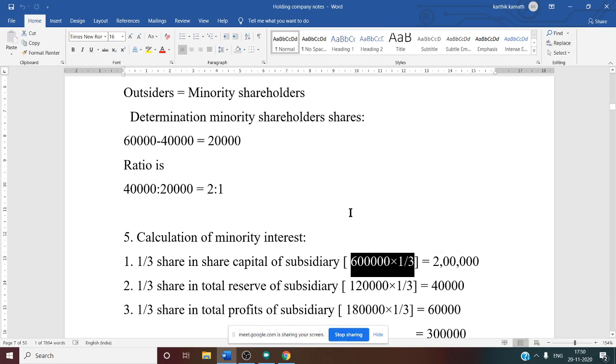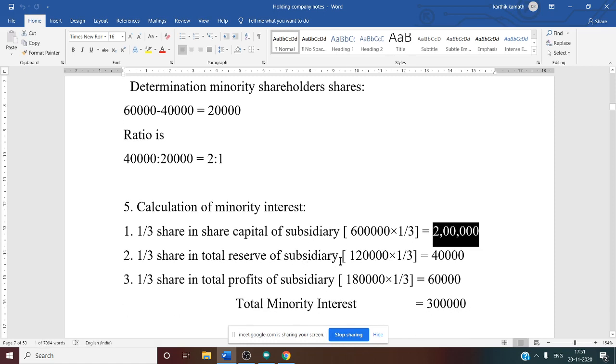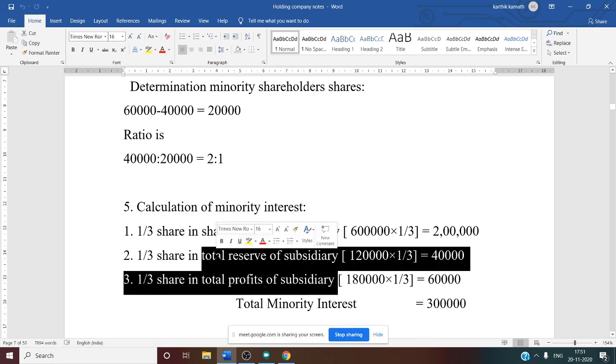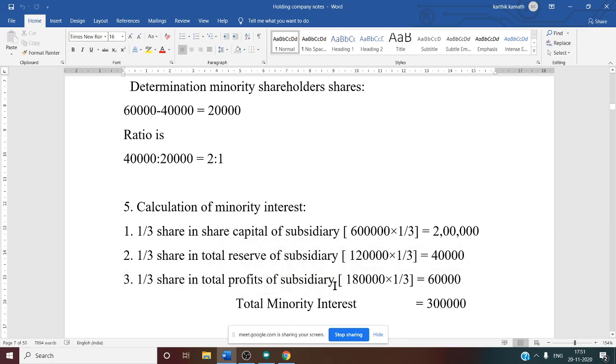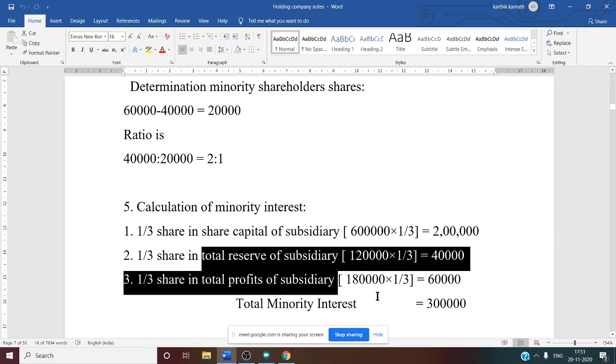6 lakh into 1 by 3, we got 2 lakh. So that is the first one under minority interest. Next, for the minority interest calculation, we want the total reserve and the total profit of the subsidiary. That is also very important.